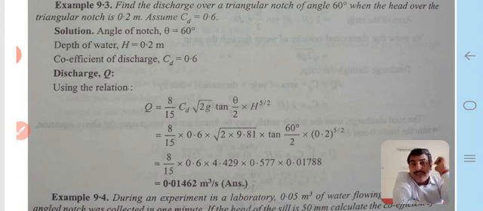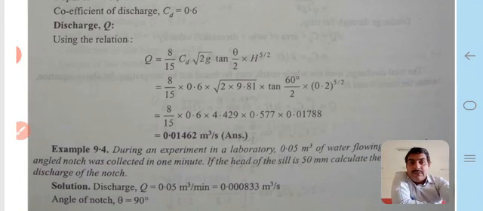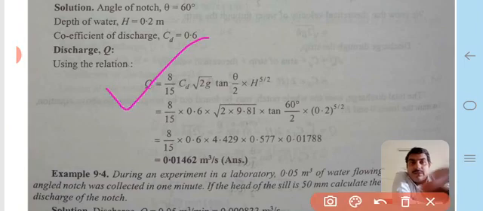Using the relation Q = 8/15 Cd √(2g) tan(θ/2) H^(5/2) and putting in all the values, we solve to obtain the discharge as 0.01462 meter cube per second, which is the discharge of that triangular notch.